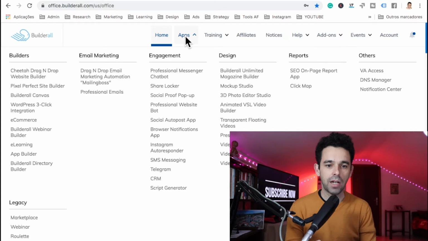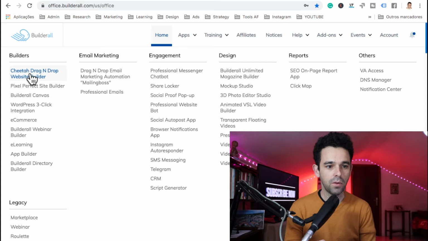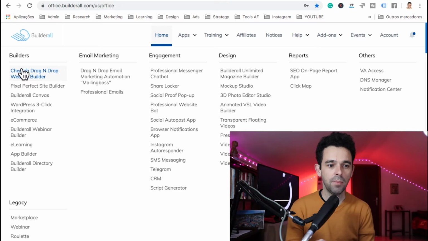Also here on apps, you can access all the tools. Let me show you here. Through here, you have builders, and the first one is the Cheetah Builder, the one I'm talking to you about. You can always click on each of them and open through here. Now, of course, you have many builders. This is the Perfect Pixel site builder. That's the old builder of Builderall. I recommend you do all your websites here on the Cheetah Builder.